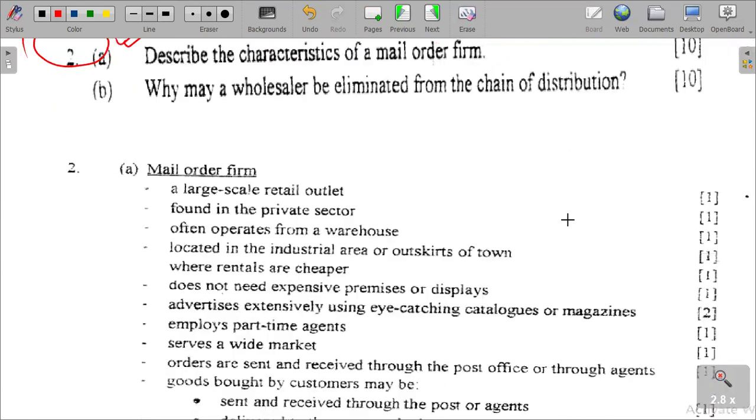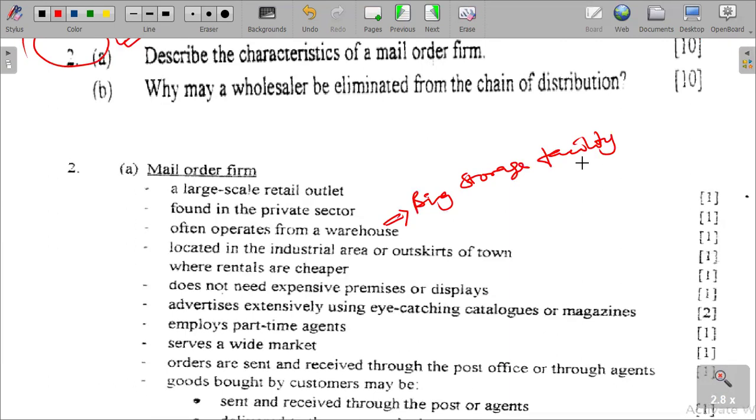A mail order firm is a large-scale retail outlet found in the private sector, which often operates from a warehouse, which is to say a big storage facility.